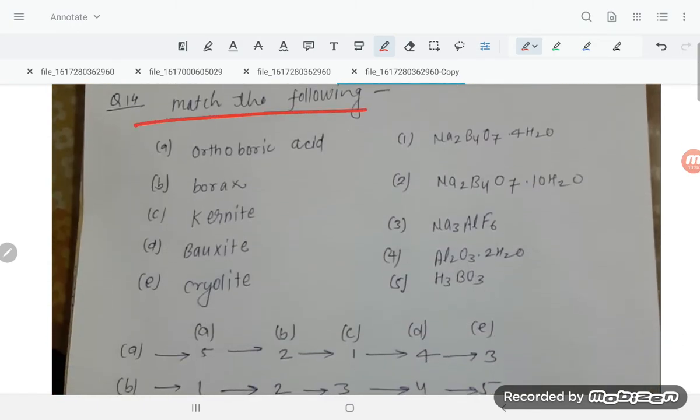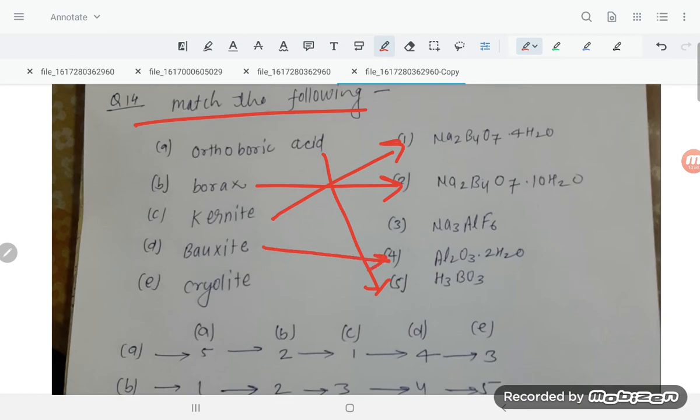Next one, match the following. Orthoboric acid is H3BO3. Borax is Na2B4O7.10H2O. Kernite is Na2B4O7.4H2O. Bauxite is Al2O3.2H2O.